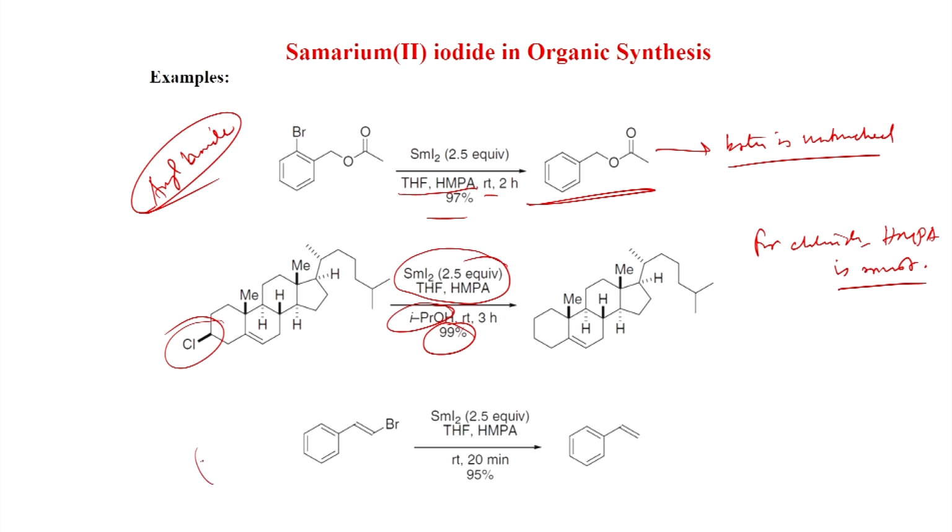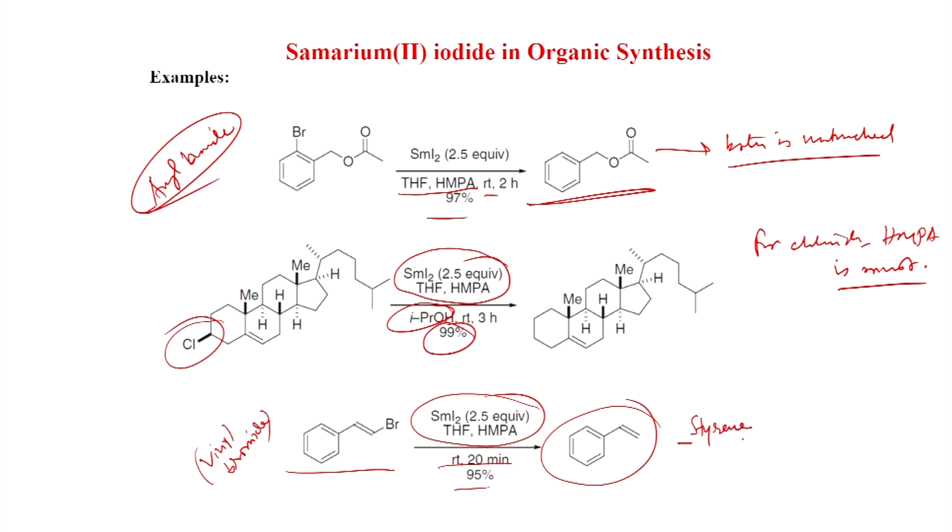And this is vinyl bromide. With vinyl bromide also you can get the reaction. Here also you need the HMPA, samarium iodide 2.5 equivalent, THF, HMPA, room temperature, 20 minutes, you get this styrene in 95% yield. Now we will see the reduction of ketones and aldehydes with samarium iodide.